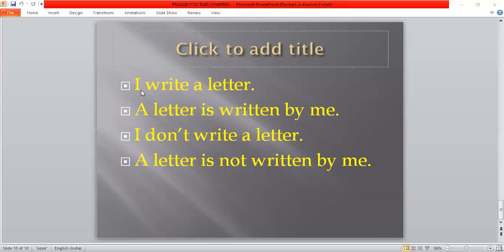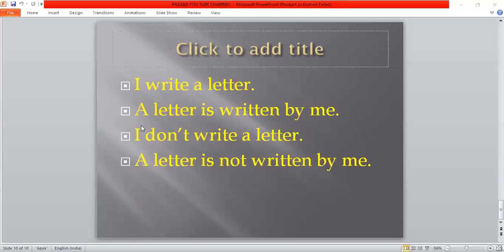I write a letter is in active form, and let's try to change it into passive voice. I write a letter. Subject is I, this is the verb, this is the object. When we change it into passive voice, this object will be the subject, right? A letter is the third form of the verb. What is the third form of the verb for write? Written. A letter is written by me. Okay, I write a letter. What is the passive form? A letter is written by me.